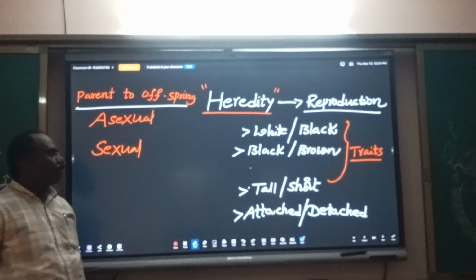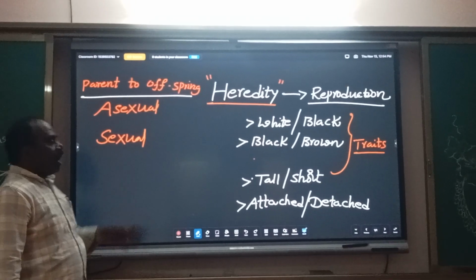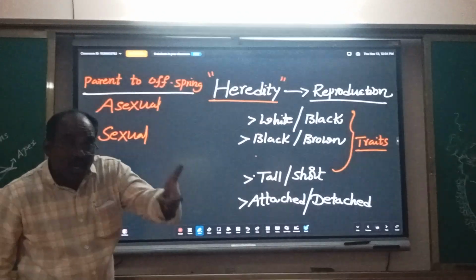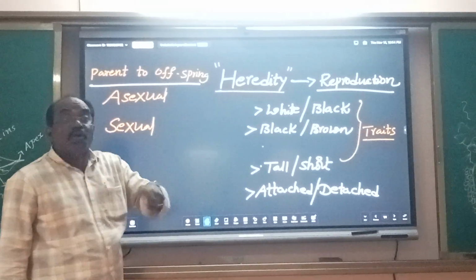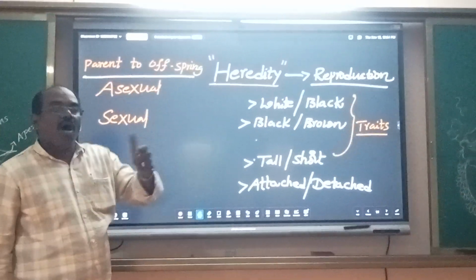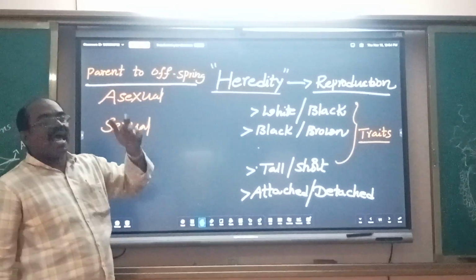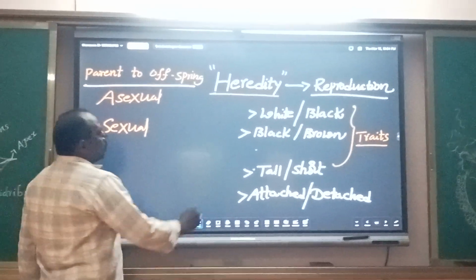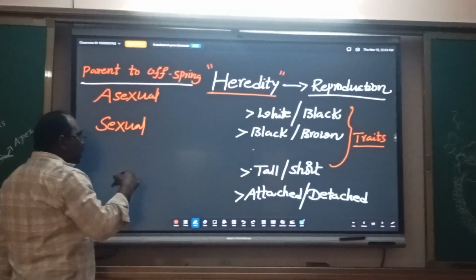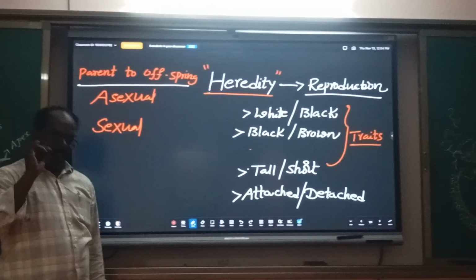One is asexual reproduction and another one is sexual reproduction. By asexual reproduction and sexual reproduction, offspring are produced. By this process, characters or traits are passed. Trait means the alternative form of a character.